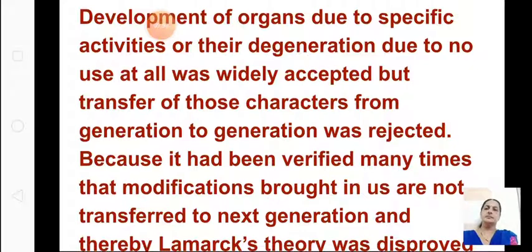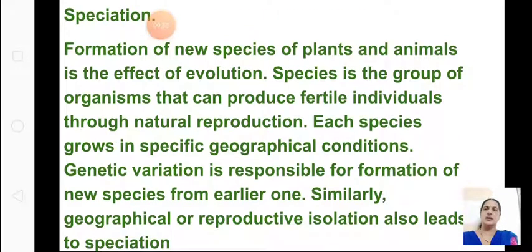Okay, now let us come to the next part, speciation. What is a species? I have already sent a video related to what is meant by speciation. You can just go through it. Formation of new species of plants and animals is the effect of evolution. A species is a group of organisms that can produce fertile individuals through natural reproduction. Each species grows in specific geographical conditions. That means in some mountain area, some hilly area, they have their food habits. Everything has a specific geographical condition.